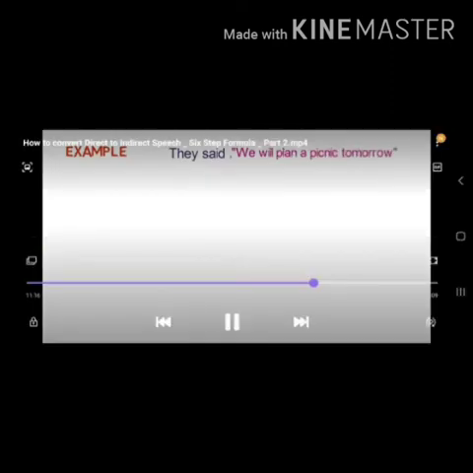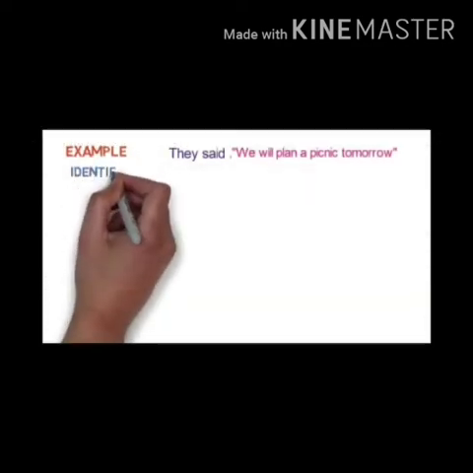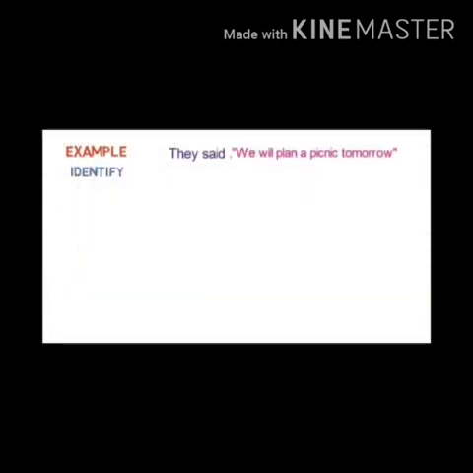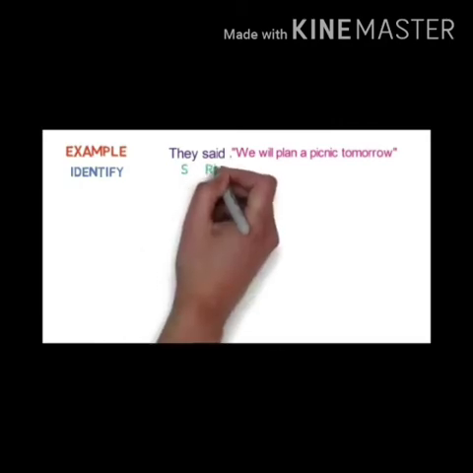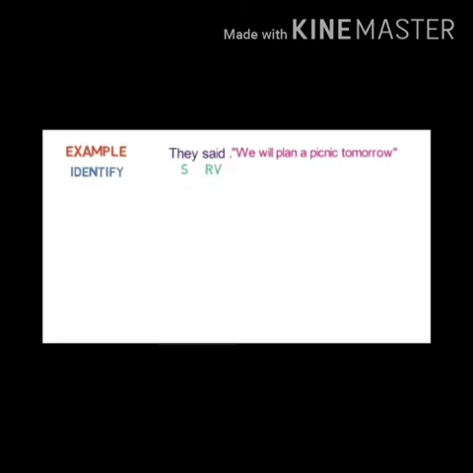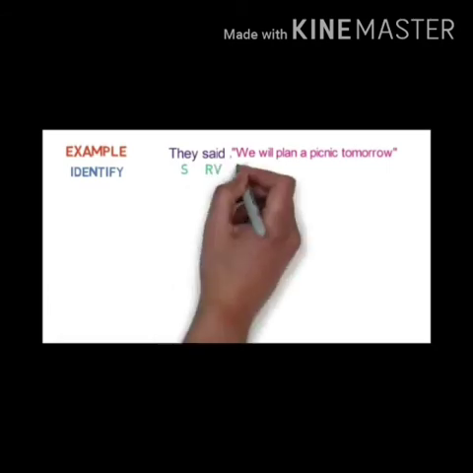Now see another example. They said, we will plan a picnic tomorrow. They is a subject here. Said is a verb. We will plan.